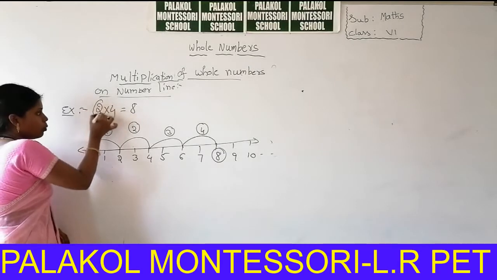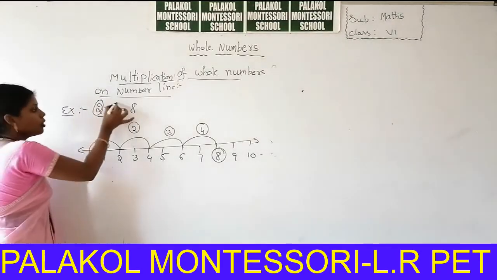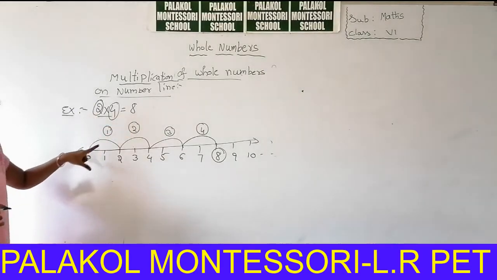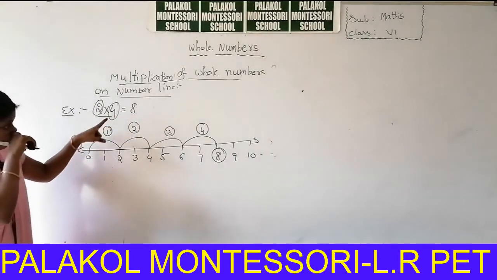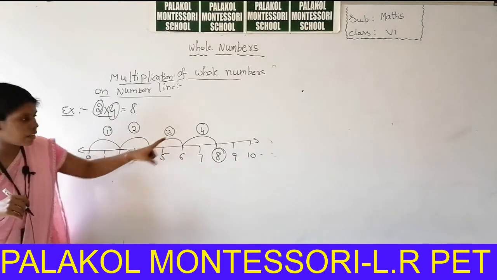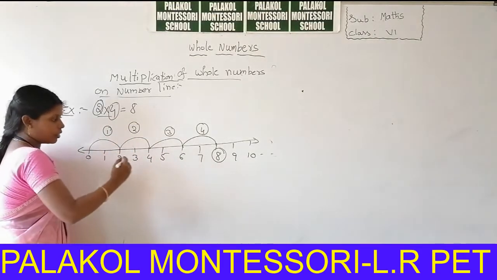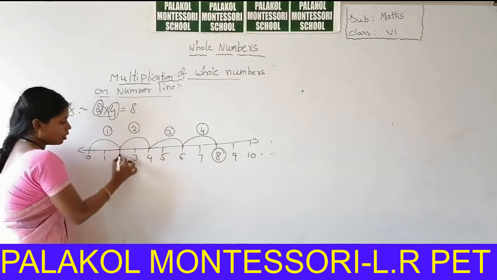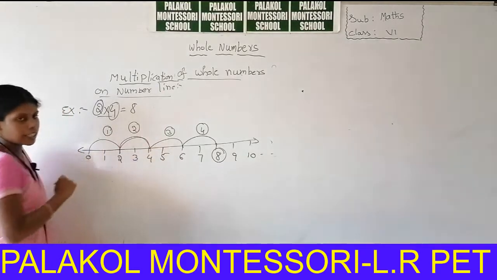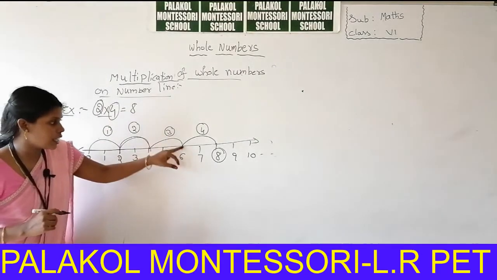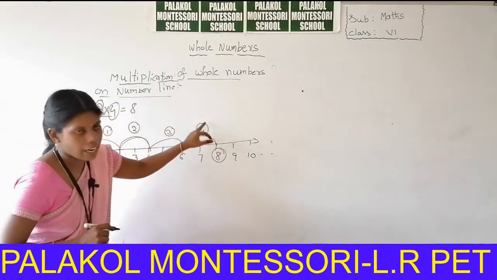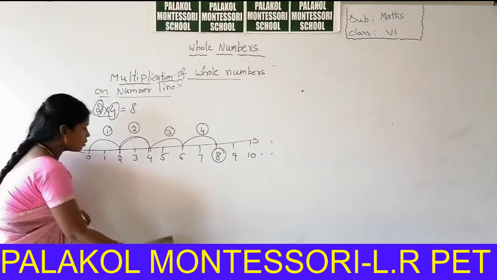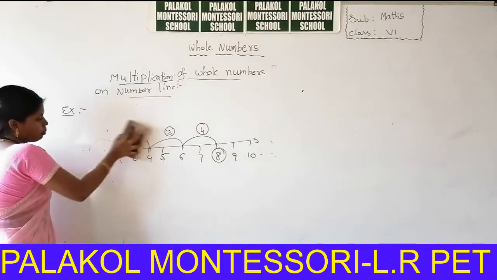Again I can explain. The number 2 will repeat 4 times. So what is the answer? First you can represent 2. Next, how many steps? 4 steps are there. So we can take 4 steps. That means 1, 2. This is up to 4. This is the second step. Next 1, 2. This is another step. And 7, 8. This is another step. So what is the answer? 2 4s are 8. So next we can take another example.